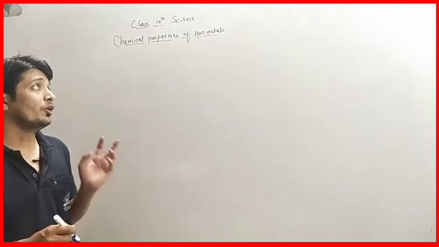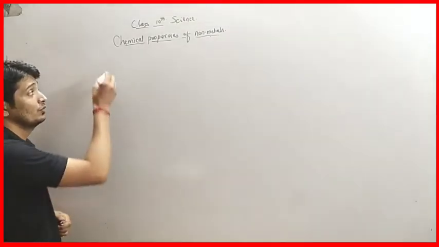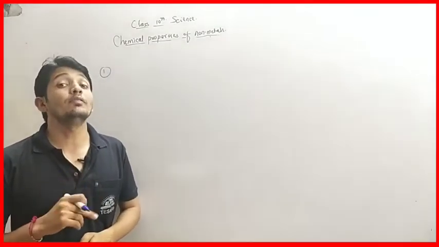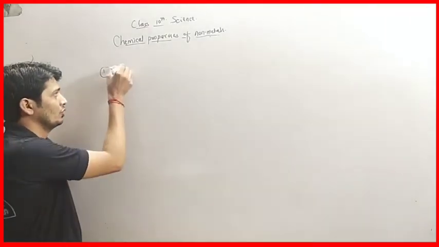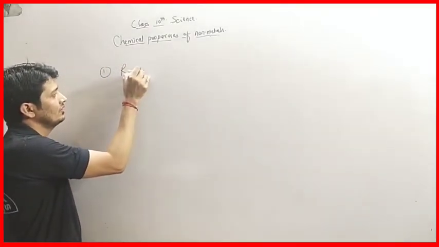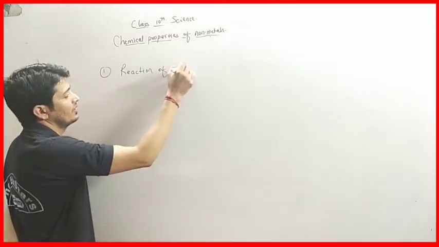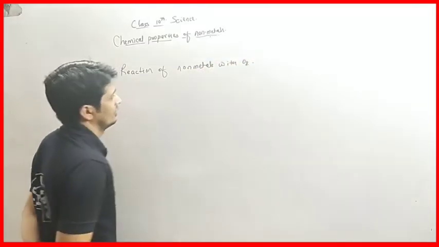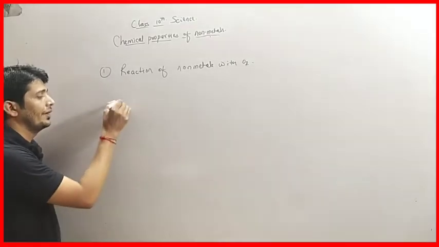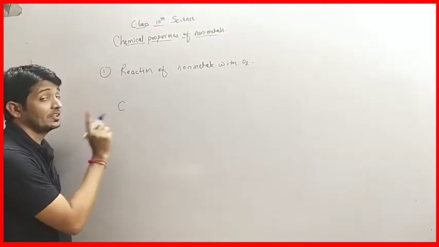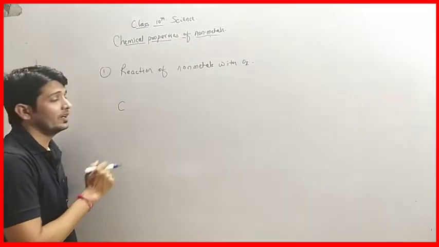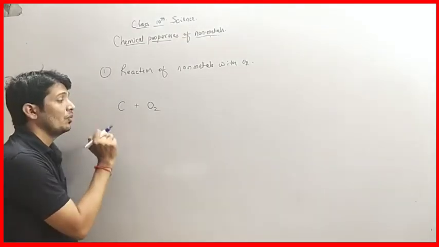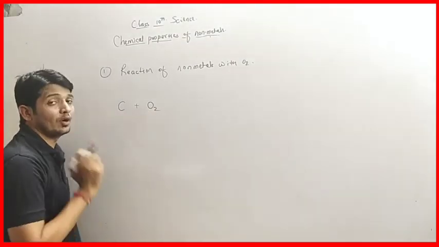The first property of non-metals is the reaction of non-metals with oxygen gas. So we have the first element, carbon, which is a non-metal. When carbon reacts with oxygen, this happens when we burn carbon in the presence of oxygen.